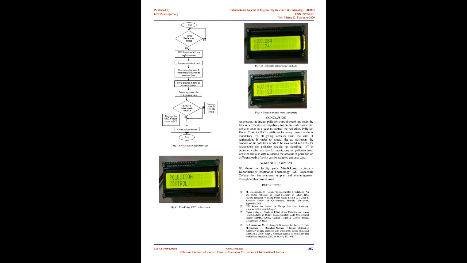3. Experimental setup of the proposed system. The block diagram of the experimental setup of the proposed system for monitoring vehicle air pollution is shown in Fig 3.1. The development of the proposed system is categorized into 2 parts: 1. Hardware implementation and 2. Software implementation. A. Hardware implementation. The hardware of the proposed air pollution monitoring system mainly consists of Arduino microcontroller development board, ATmega328 microcontroller, MQ gas sensors.